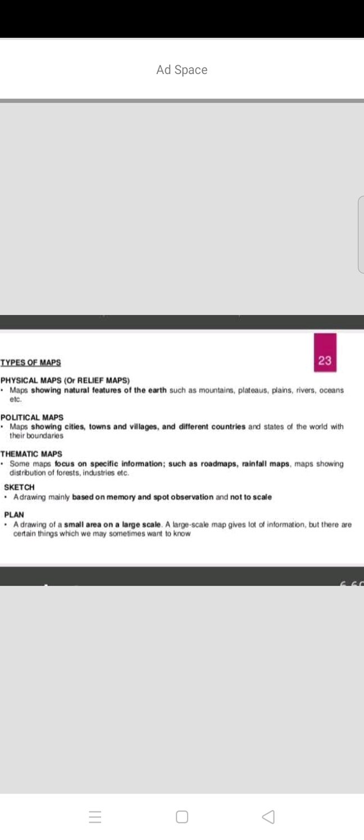That plan is based on their memory and thinking. And how will they draw this plan? They draw this plan of a small area on a large scale. Using the large scale, they draw this plan. And this large scale map gives a lot of information. What are these large scale maps giving? They are giving very much information. But there are certain things which we may sometimes want to know.